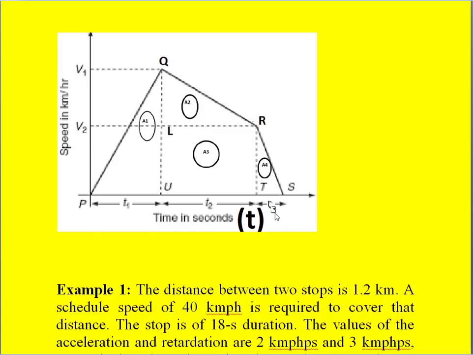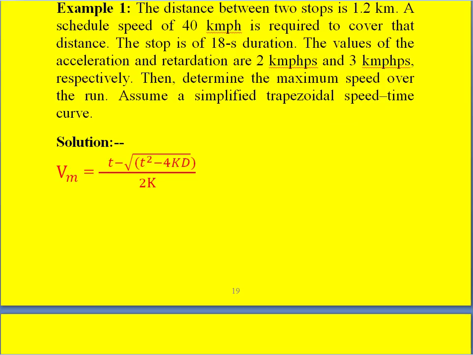So let us take a problem. The distance between the two stops is 1.2 kilometers. A scheduled speed of 40 km per hour is required to cover that distance. The stop is of 18 seconds duration.